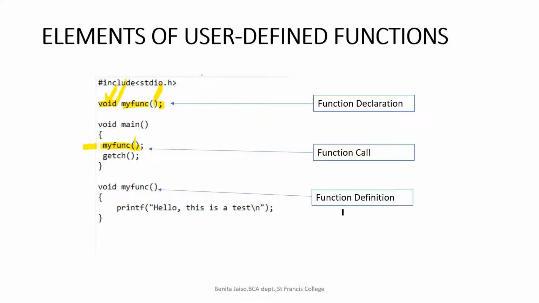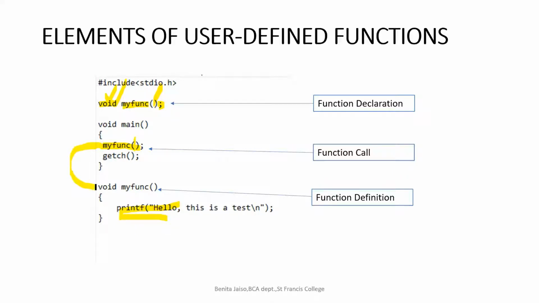Likewise, in the function definition, I already declared the name of the function, what I'm expecting as a return value, and what I'm passing as arguments. And then I'm going to define what are the lines to be executed when this function is called from the main.